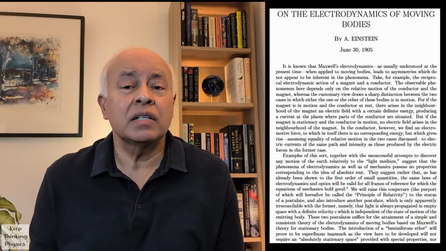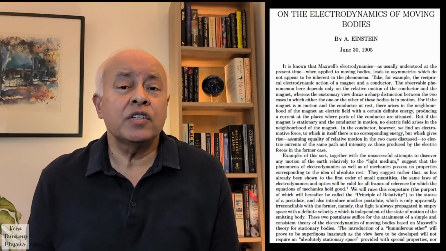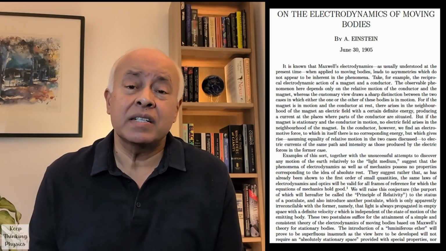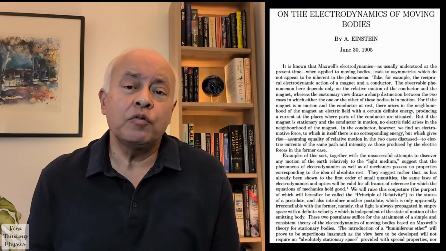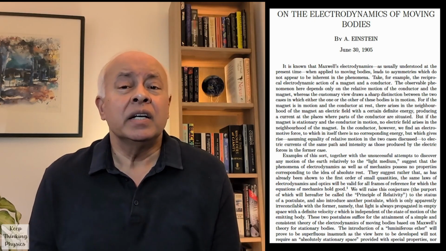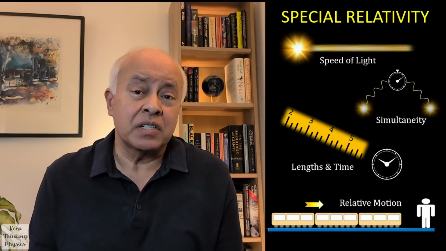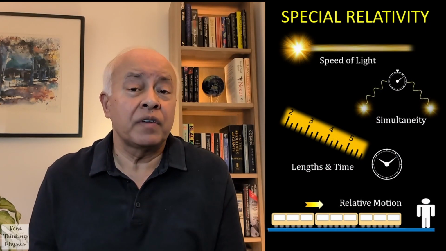Our understanding of the physical world was completely turned upside down by Einstein, and this all started at the beginning of the 20th century. The 1905 paper, which we now refer to as the one for special relativity, introduced the principle of relativity and also dealt with a lot of other concepts.